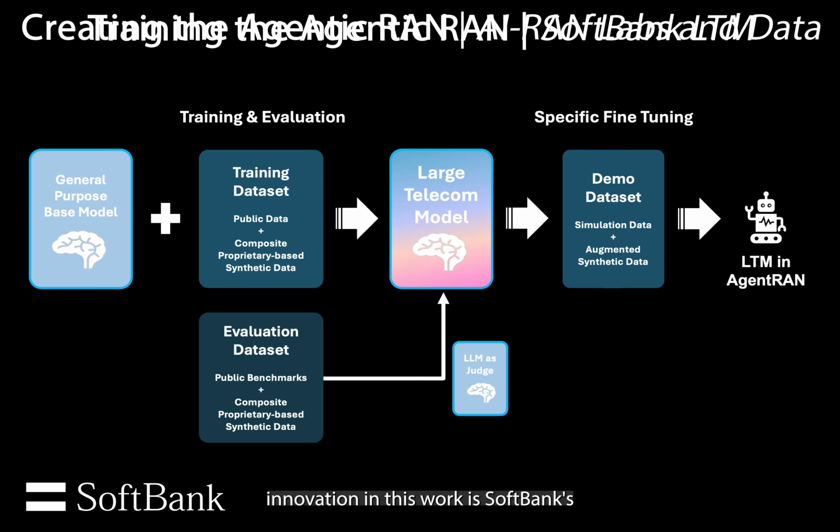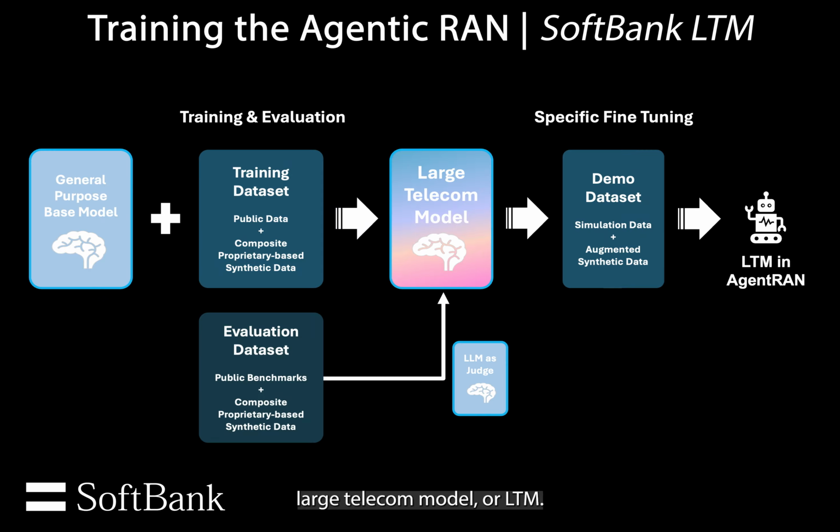A key innovation in this work is SoftBank's Large Telecom Model, or LTM. The idea is to take a pre-trained base language model and perform continual pre-training and specific fine-tuning on telecom-specific data, public data, and composite proprietary data in a training-ready format. The training pipeline produces a large telecom model that can reason about network state and generate appropriate actions.